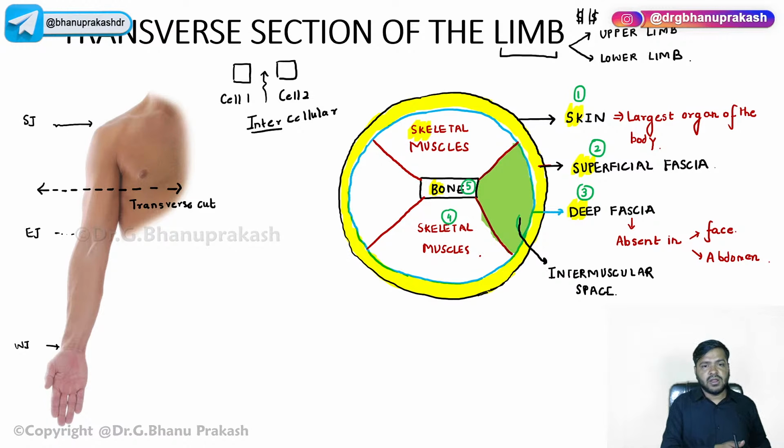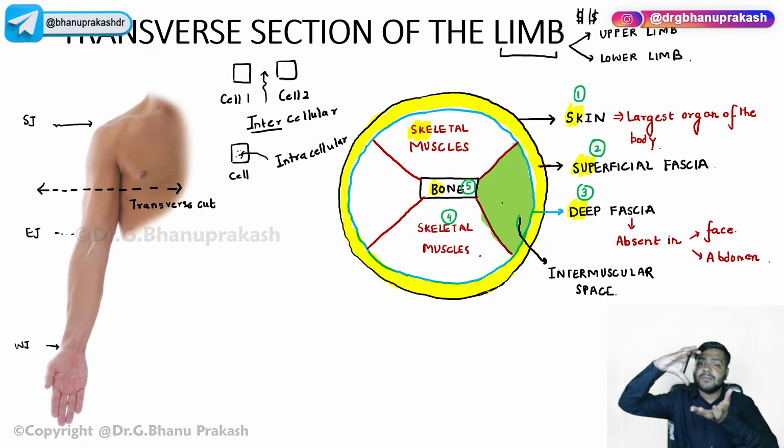Now, if I am talking about only one cell and the space present within that cell, that is called intracellular. So the space I'm talking about is in between the muscles. That is why it is called the intermuscular space.